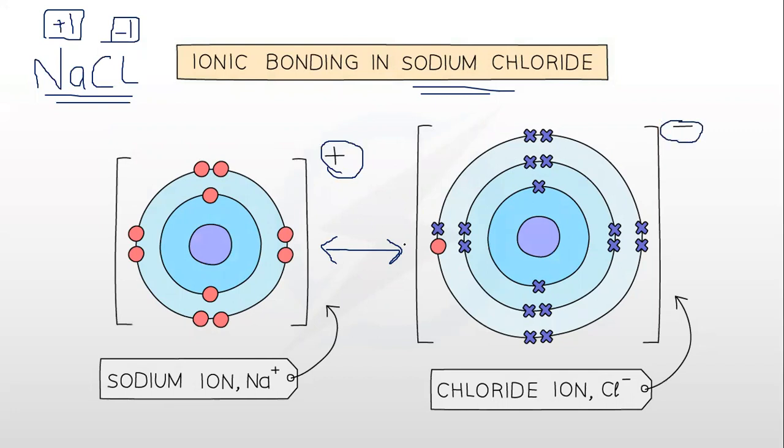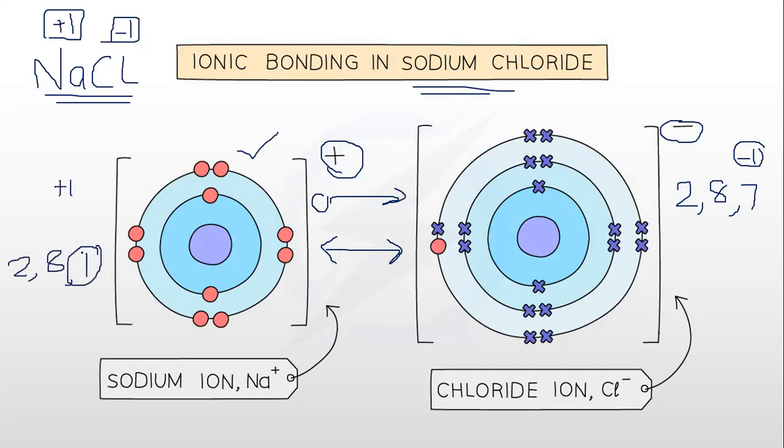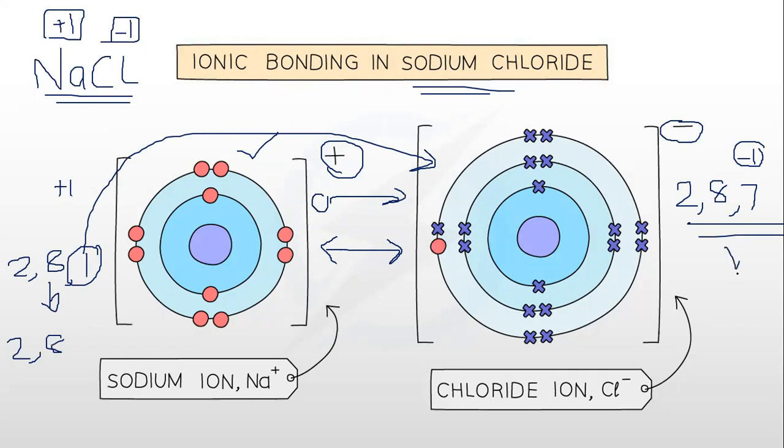We know how the bond was formed. Basically, sodium lost one electron to complete its outermost shell, and the lost electron was gained by chlorine, because chlorine had an electronic configuration of 2,8,7 and it needed one electron. That one electron came from sodium, because sodium had an electronic configuration of 2,8,1 and it gave its electron to chlorine so it could complete its outermost shell. Now the new electronic configuration of sodium, from 2,8,1, was 2,8, and the new electronic configuration of chlorine, from 2,8,7, was 2,8,8. This is how the electrostatic force of attraction holds these ionic compounds together.